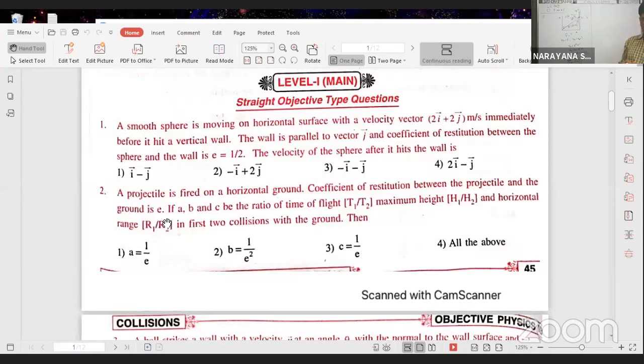Coefficient of restitution between the projectile and the ground is e. If A, B, C be the times of flight, maximum height, and horizontal ranges in the first two collisions. Okay, all of you see the second problem.